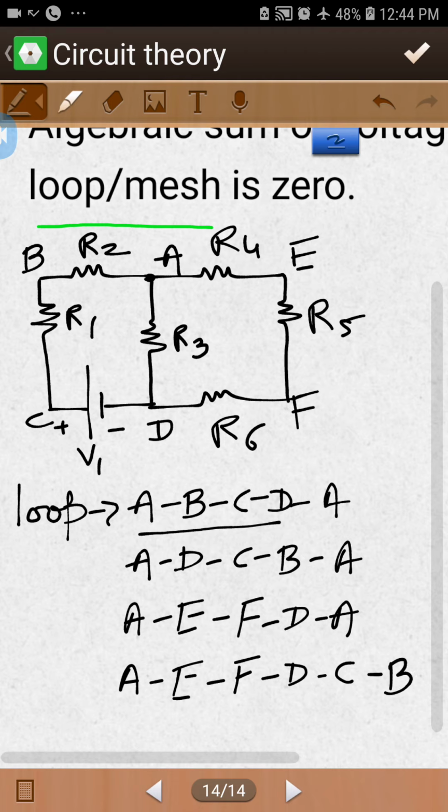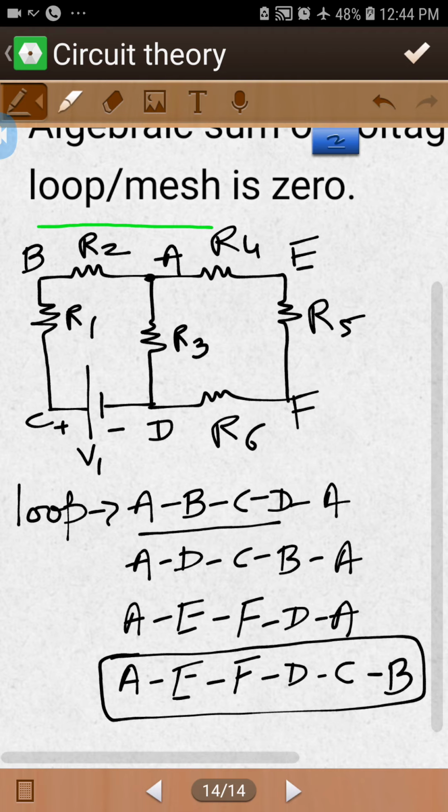So there are lots of loops. But in this loop, A, E, F, D, C, B, you can see that your movement starts from A, you go in this direction, then this direction, then this direction, and come back.